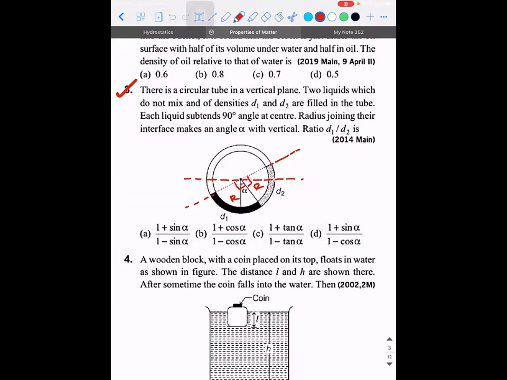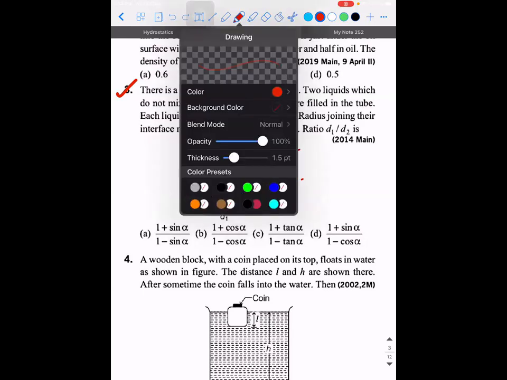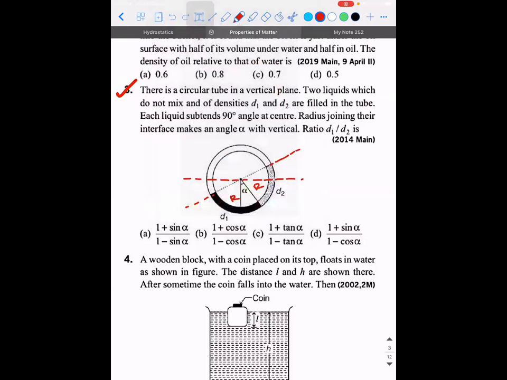That is why you're able to see a line which is 180 degrees, right? Now, if this is alpha, how much is this angle going to be? It will be 90 minus alpha, so that this angle will be alpha.